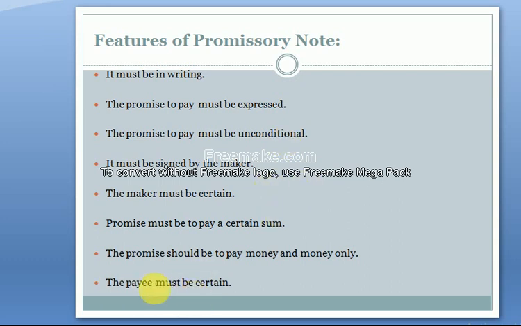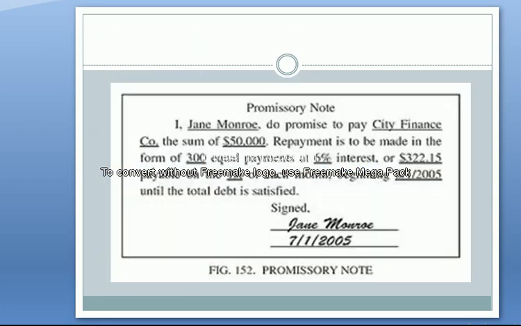The last feature: the payee must be certain, to whom the money should be paid. That person or business is called the payee. So that should also be mentioned in the promissory note, to whom we will return the money. Here in the promissory note, Jane is the issuer, and City Finance Company is the payee. Jane will make payments to City Finance Company.